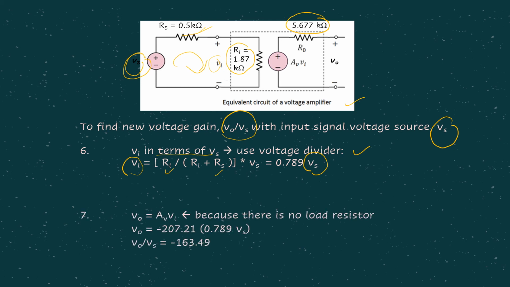And step number 7, remember, we can come back to the output loop where V naught equals AV VI, right? We already found AV just now, and VI we already found in terms of VS. So we substitute here. At the end of the day, we want to find the voltage gain, which is V naught over VS. So this is the voltage gain that we are looking for, negative 163.49. What does it mean? Is the signal amplified? Yes, obviously amplified, but in reverse polarity because it has a negative value.